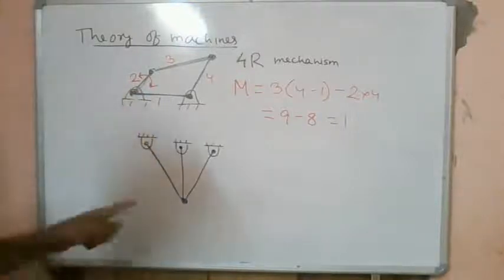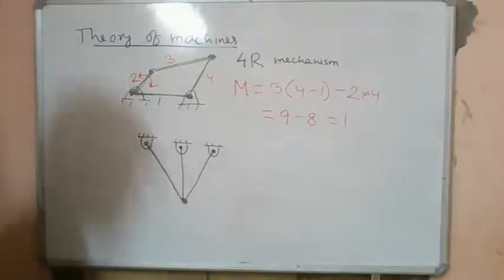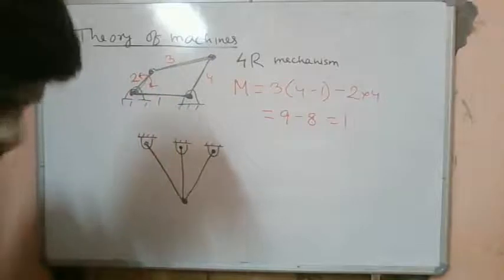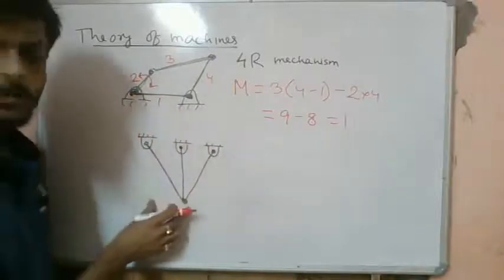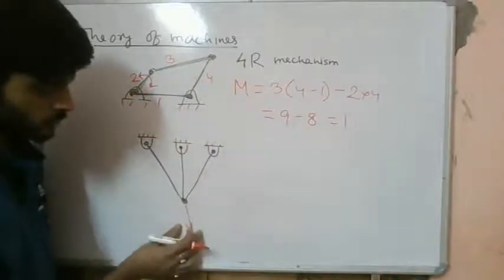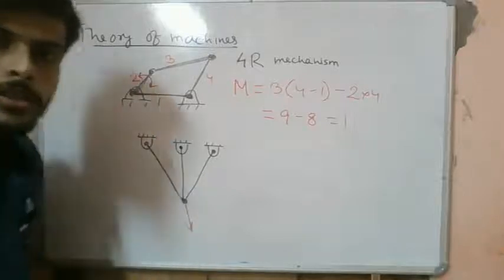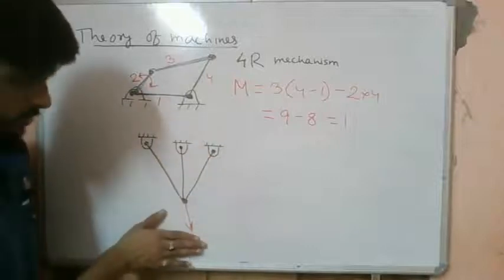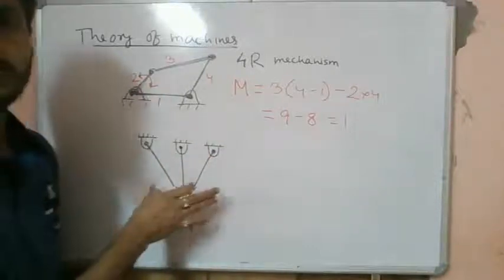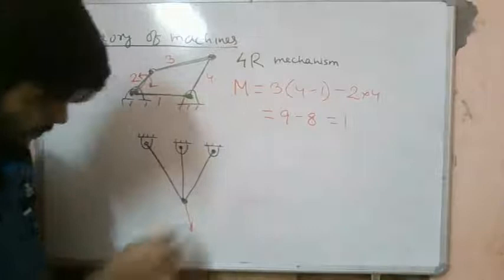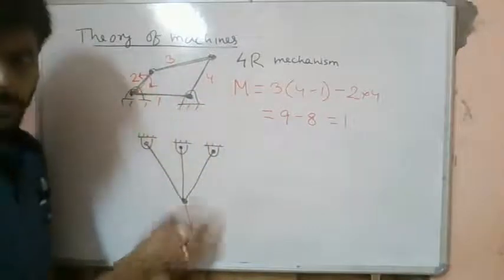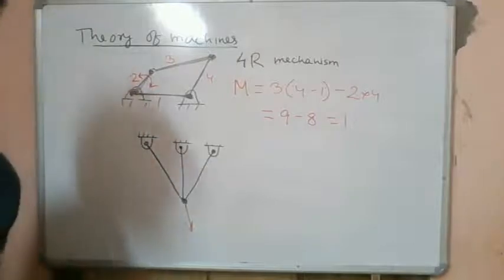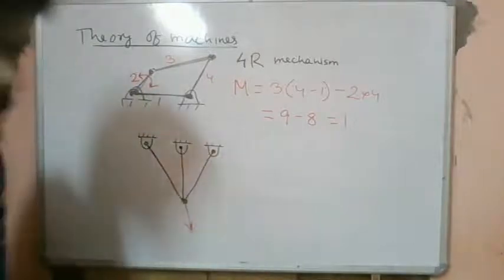So now let's try to find out the mobility of this system. Basically, in strength of materials we have solved these kinds of structures: if we apply some force over here, what are the forces in individual members? We know that this structure is statically indeterminate. If we apply force over here, by using statics we cannot find the forces in individual members. This we are already aware of. Let's see now what happens.